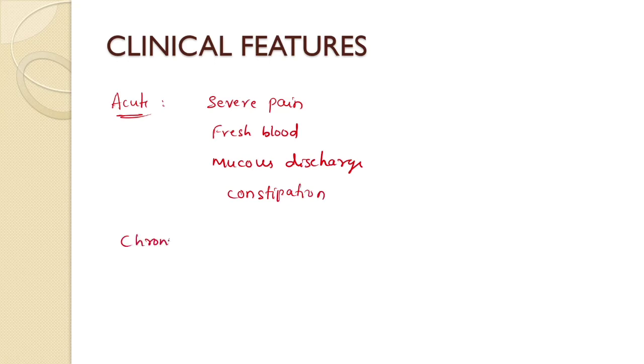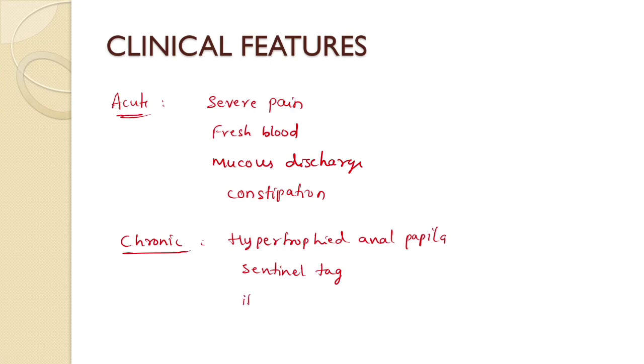What are the features of chronic anal fissure? Patient will come with a swelling in the anal region. We can see hypertrophied anal papilla internally and sentinel tag externally, between which lies the slightly indurated anal ulcer.